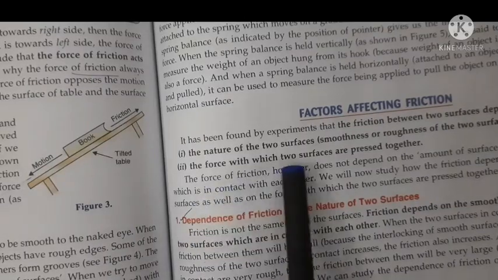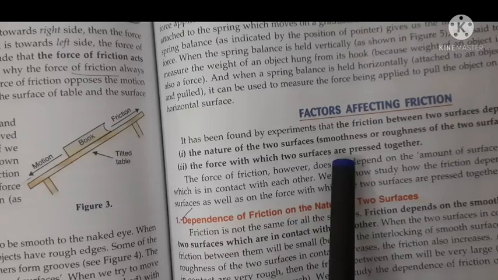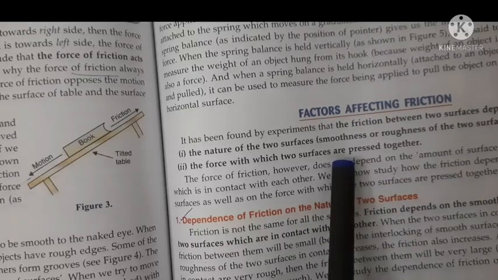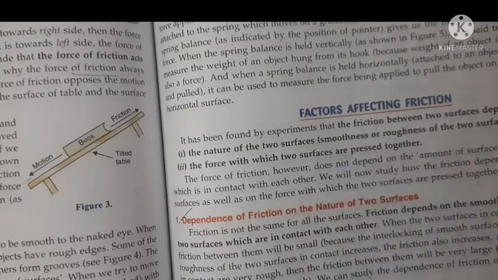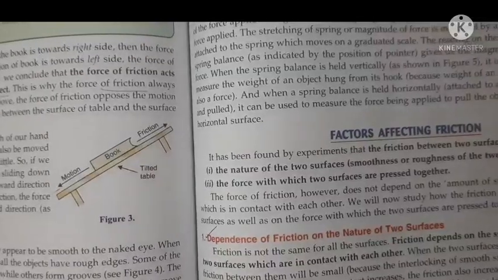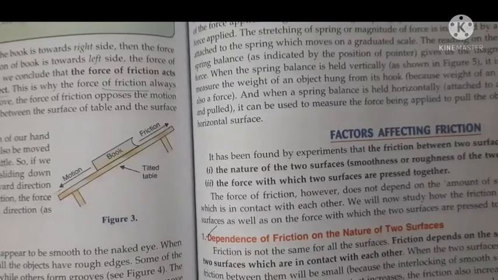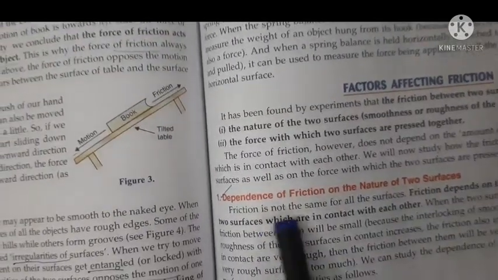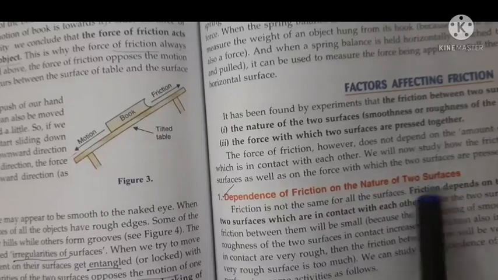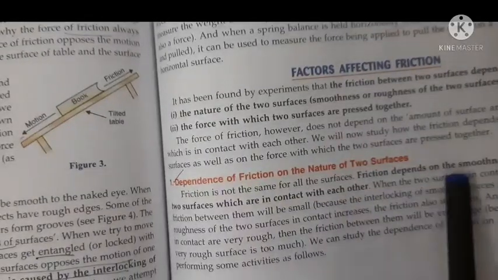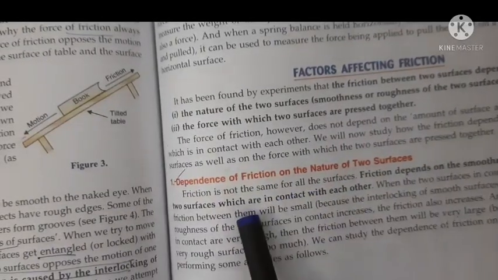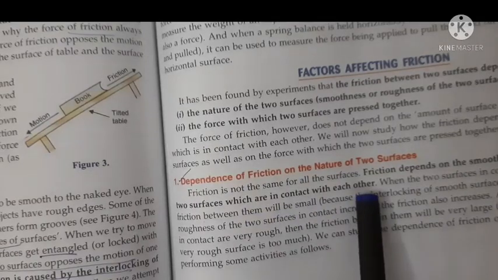And the force with which the two surfaces are pressed together: if the two surfaces are pressed with more force, then the interlocking between the irregularities will be strong, so the friction will be more. So let us study one by one. Dependence of friction on the nature of the two surfaces. Please underline: friction depends on the smoothness or roughness of the two surfaces which are in contact with each other.